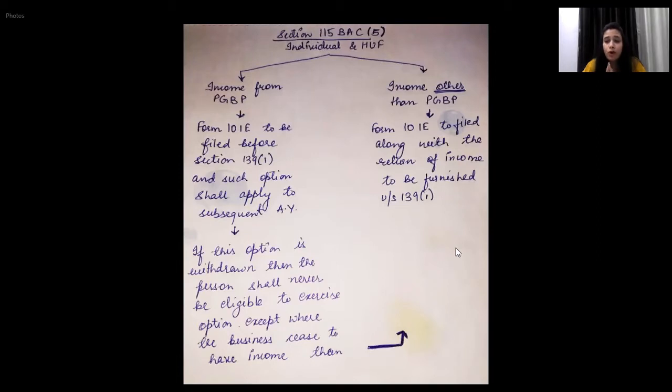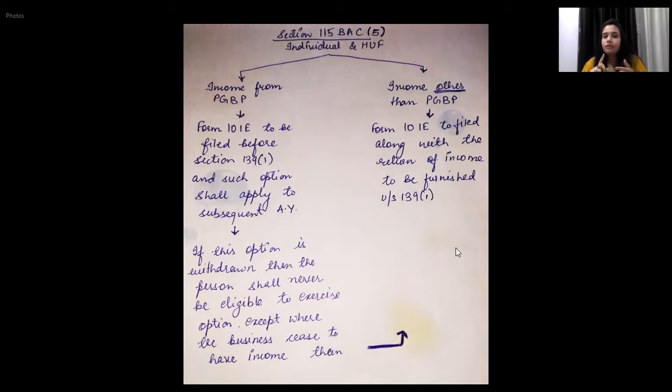But if you withdraw once, then you will not be eligible to exercise this option again, except when the business ceases to have income, because in that year your return will not have income from business and profession, and then you will fall under the second clause.